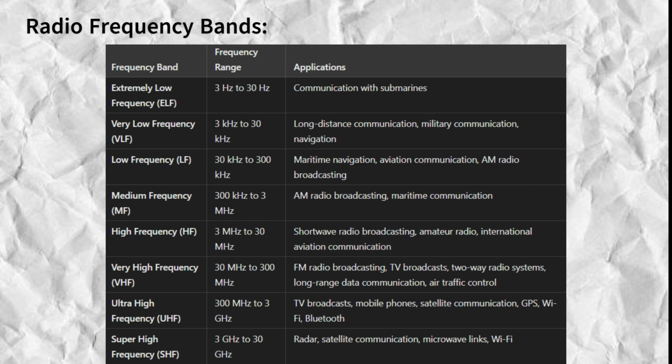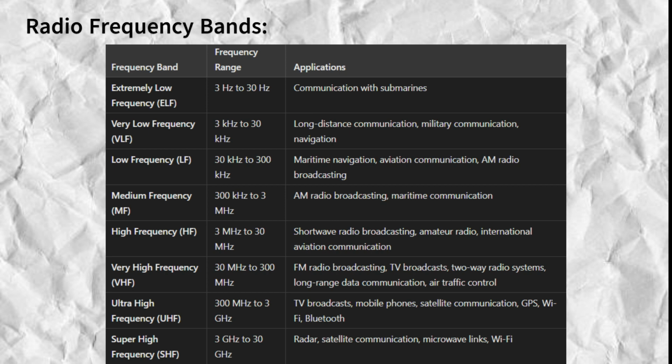Let's discuss the very high-frequency, VHF, band. Frequency range, 30 MHz to 300 MHz. Applications. VHF waves are used for FM radio broadcasting, television broadcasts, two-way land mobile radio systems, long-range data communication, and air traffic control. They offer a balance between range and quality, providing clear signals over relatively long distances.